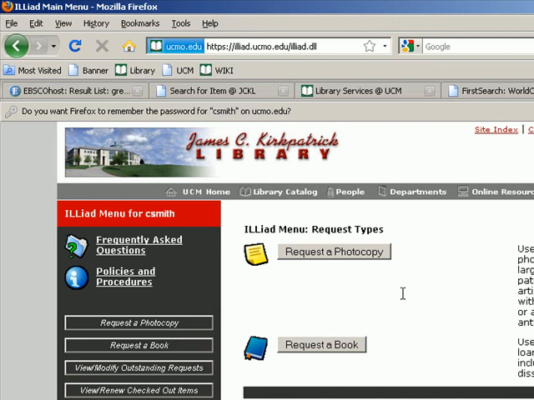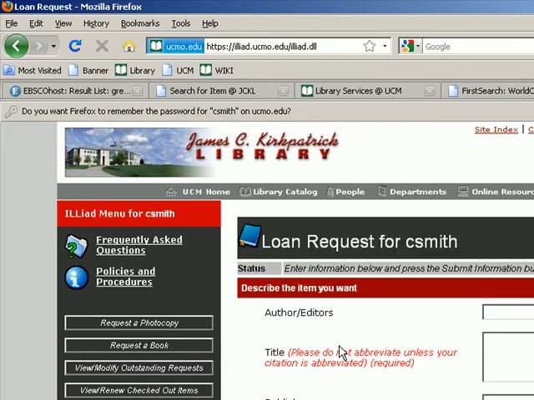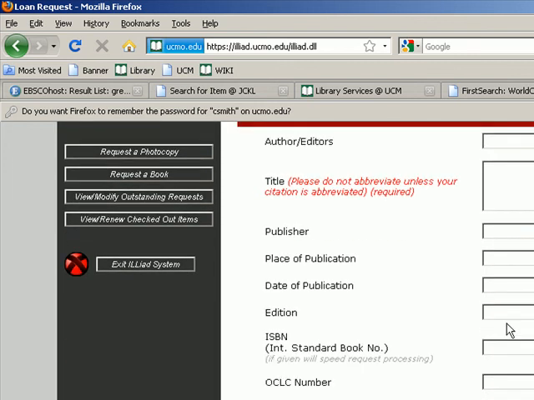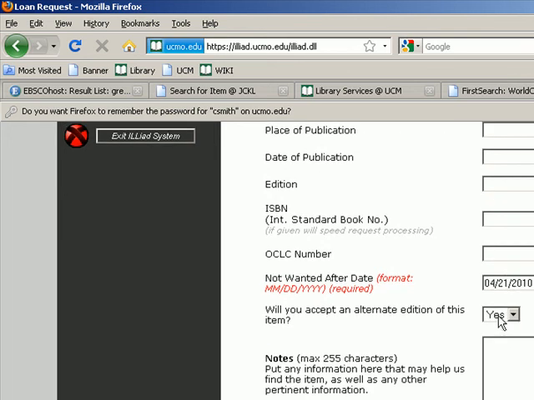So you've learned about this book not via the WorldCat catalog but via another route. That is a situation in which you would log in directly into your ILLiad account and you could click on Request a Book right here. And you could manually fill out the form with all the information that you learned from whatever source you learned about that book from. So that is another way to order via interlibrary loan.